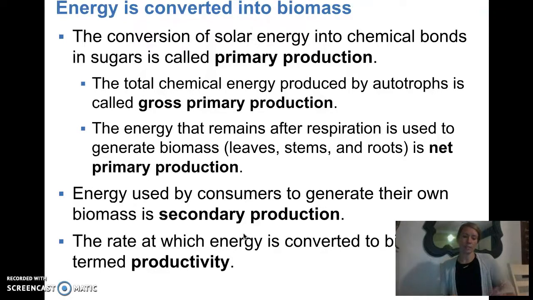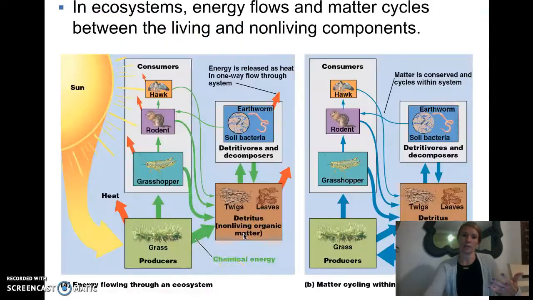And we have two kinds of it. We have the total amount of energy produced by the autotrophs, which is the gross primary production. So all of the energy that's made. However, remember that those autotrophs, those plants, need to use energy themselves. They need to do cellular respiration. So they burn some of that energy, back to this graph here.